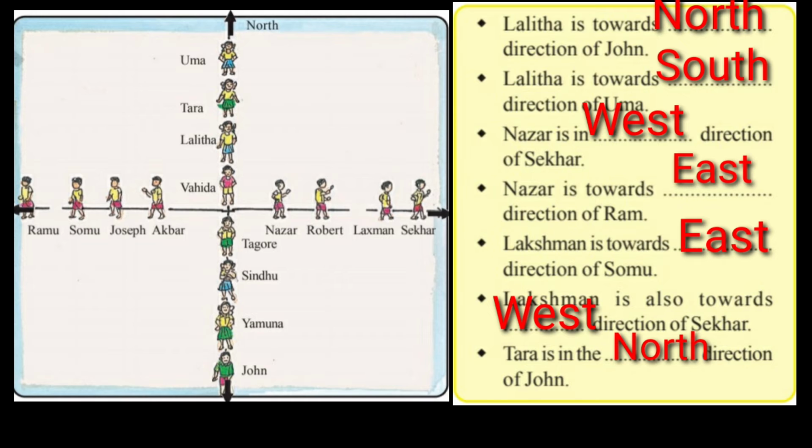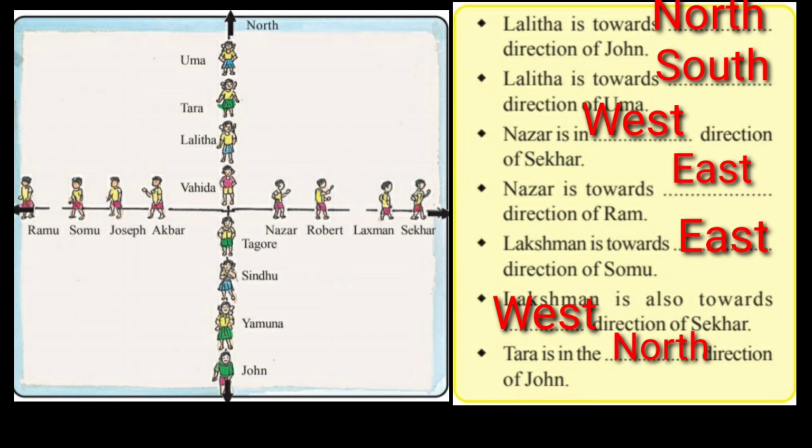Now to understand the second one, again Lalita only. Lalita is towards dash direction of Uma. Now you check where is Uma? Yes, above Lalita is Tara, and above Tara is Uma. Now you see, Lalita is towards dash direction of Uma. So Uma is facing which direction? Uma is facing towards south direction.